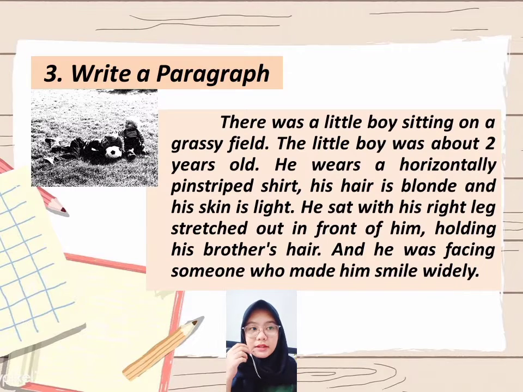Alright, the third point is write a paragraph. I wrote a paragraph from the picture. So this is my paragraph. There was a little boy sitting on a grassy field. The little boy was about 2 years old. He wears a horizontally pin-striped shirt. His hair is blonde and his skin is light. He sat with his right leg stretched out in front of him, holding his brother's hair, and he was facing someone who made him smile widely.